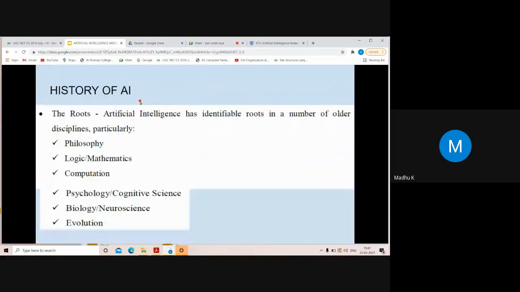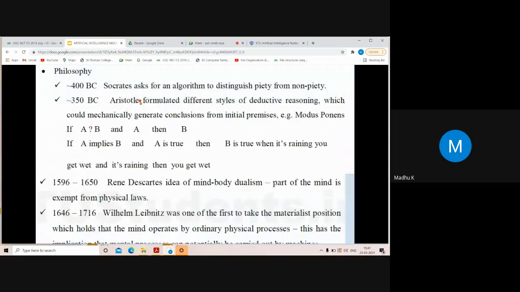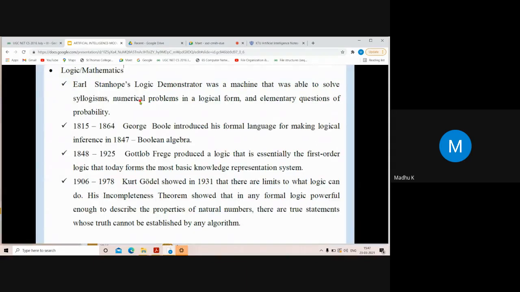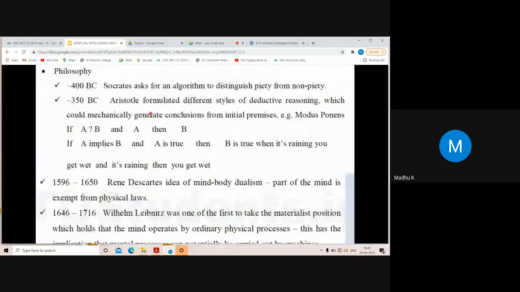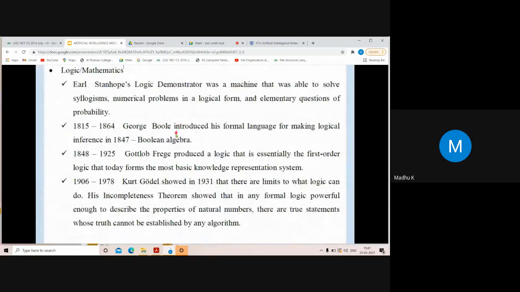So basically, the first one is philosophy. Then in logic or mathematics, some different laws were introduced, like Boolean algebra, then first order logic, then the incompleteness theorem. One person invented a machine that was able to solve syllogisms and numerical problems in logic.